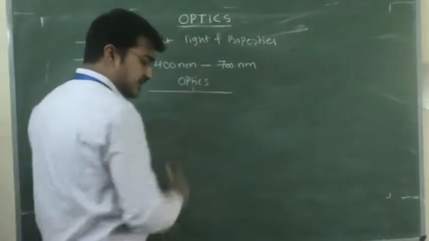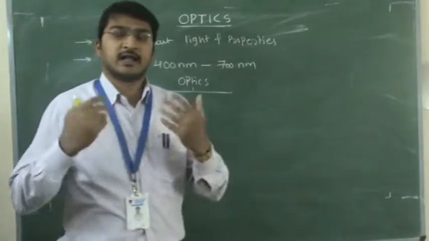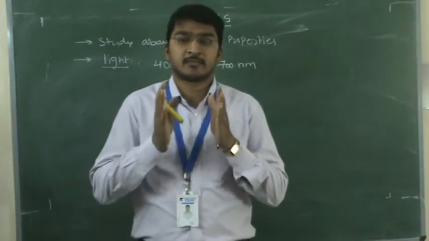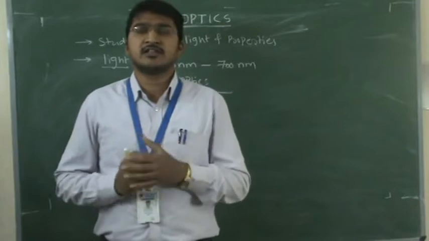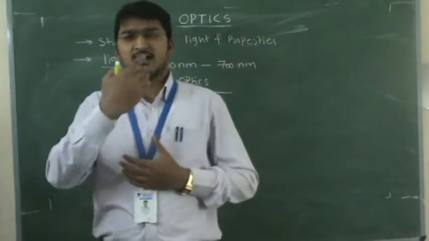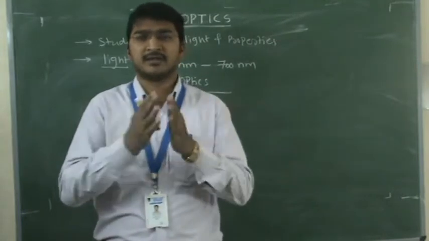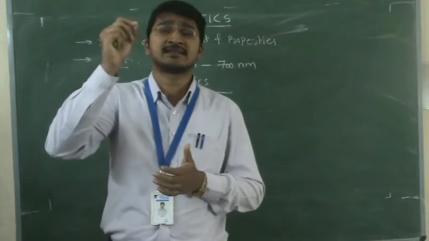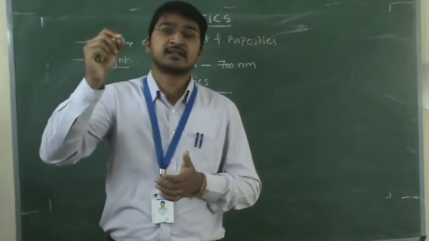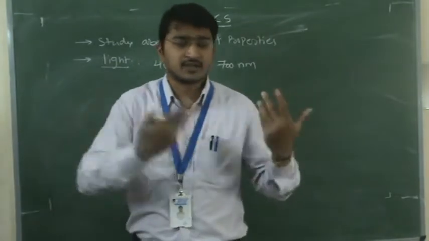So there is one condition. What is that condition? We are using light, and light has one parameter that we call wavelength. That wavelength is on the order of 10 to the power of minus 9 or 10 to the power of minus 10 meters, in nanometers or angstroms. That is very small when you compare it with our general objects.